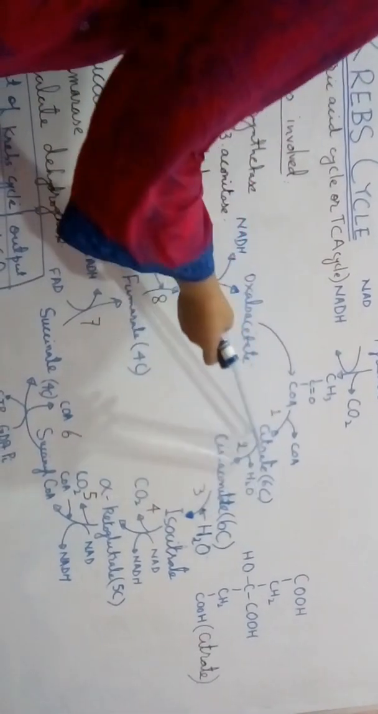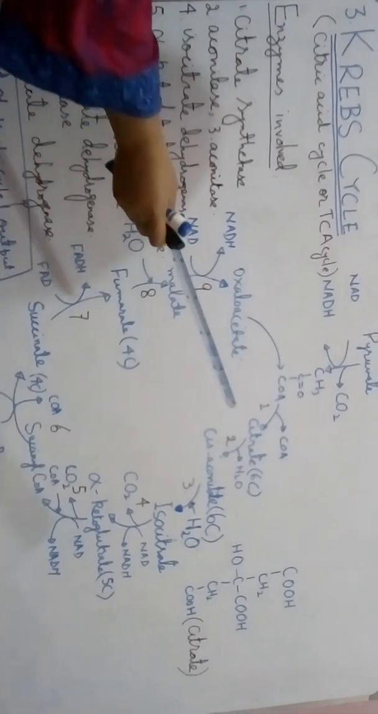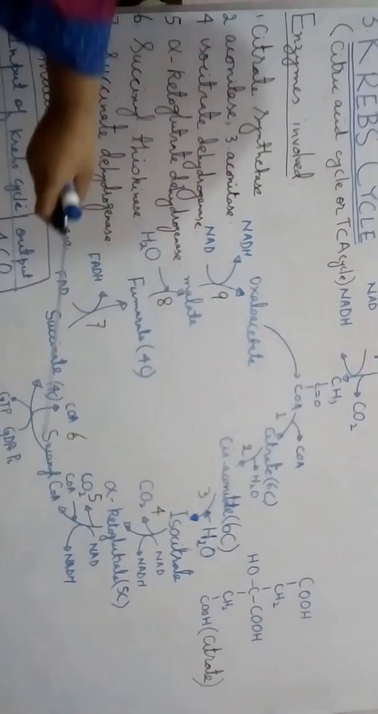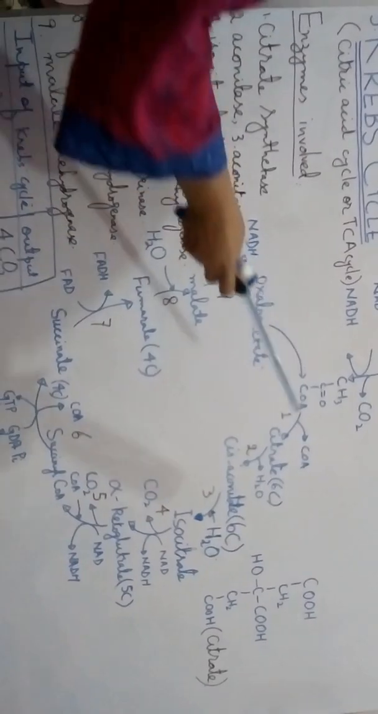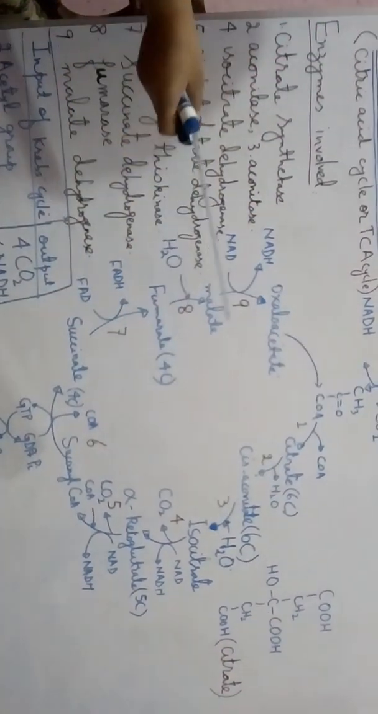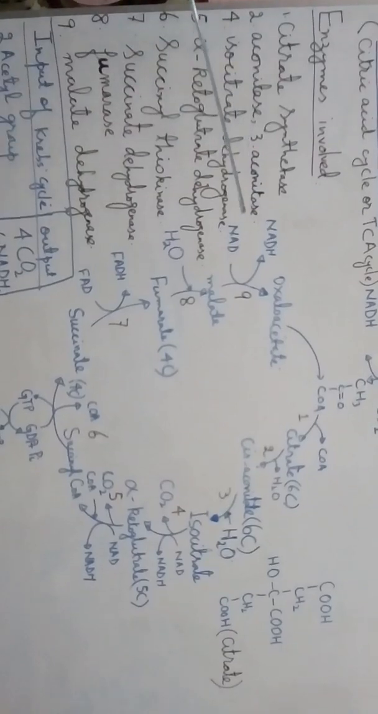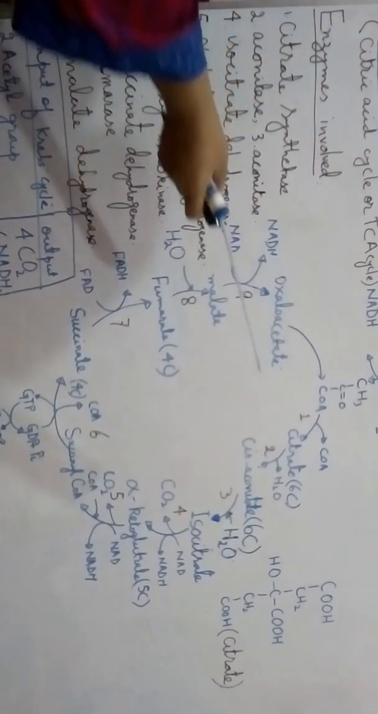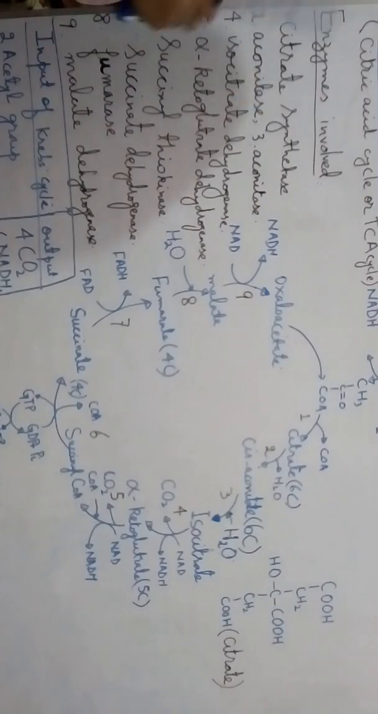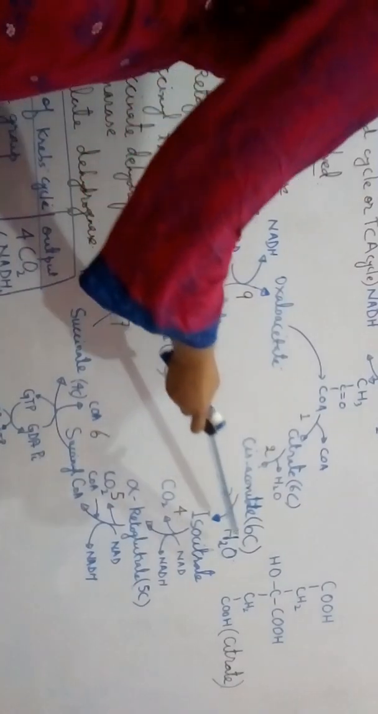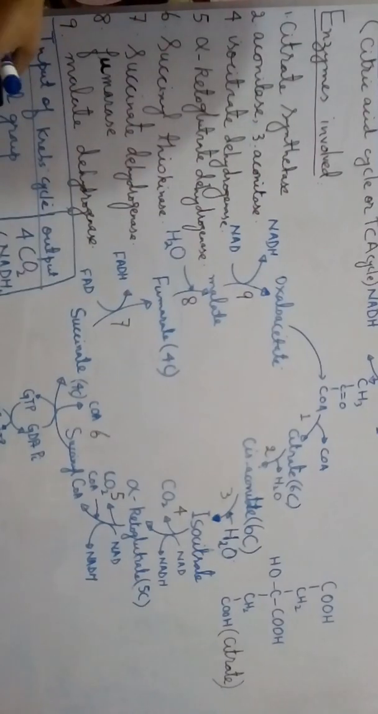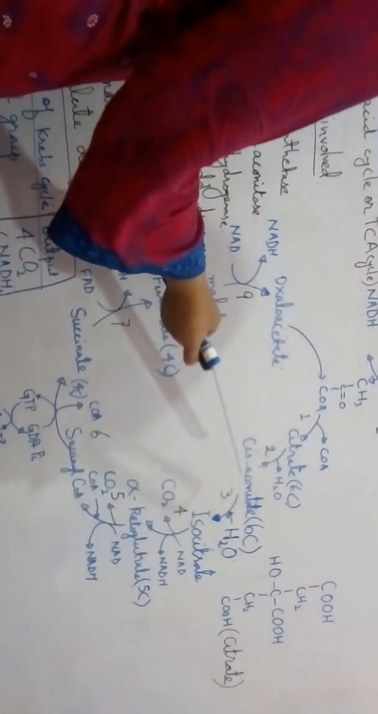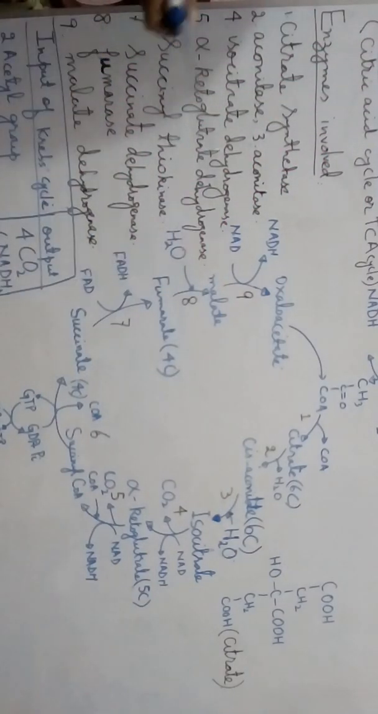Then this 6-carbon compound, citrate, gets changed into cis-aconitate, which is again a 6-carbon compound, and during the process dehydration or removal of water occurs. The enzyme involved is called aconitase. In the third step, one water molecule enters during this process, and cis-aconitate gets changed into isocitrate. Again, the process is catalyzed by the enzyme called aconitase.